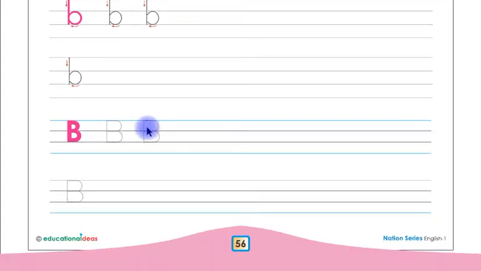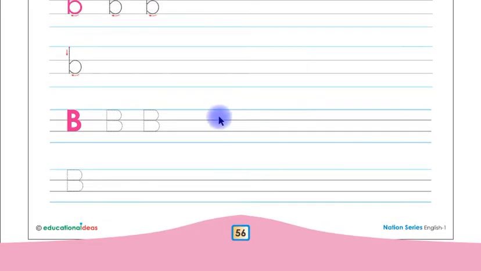You have to trace and write this letter B in small letter shape on these 2 lines. This is letter B in capital shape, children. You have to trace and write this letter B in capital shape on these 2 lines. This was our page number 56.